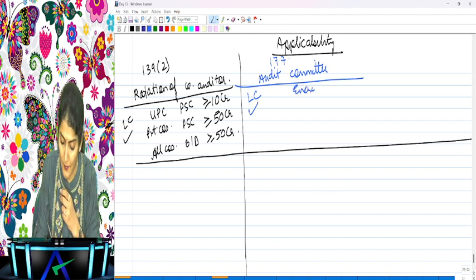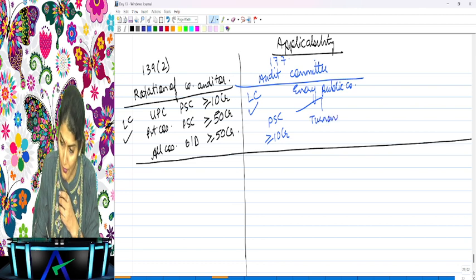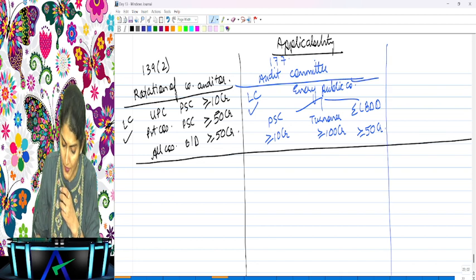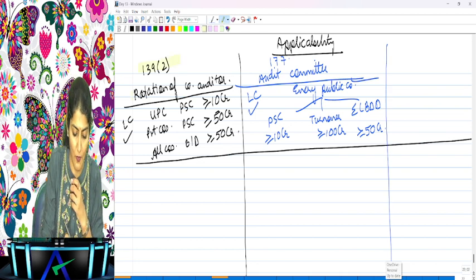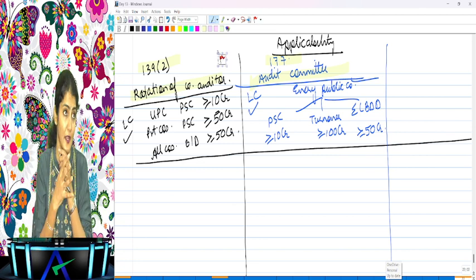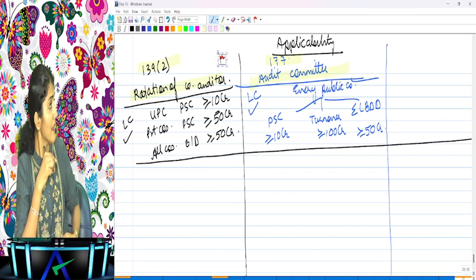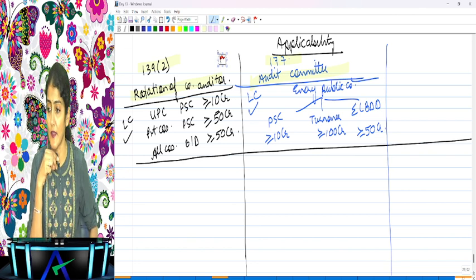Apart from listed companies, every public company having paid up share capital of more than or equal to 10 crore, or turnover of more than or equal to 100 crore, or in the aggregate the LBDD, loans, borrowings, debentures, deposits of more than or equal to 50 crore is required to constitute an audit committee of the board of directors. We are just trying to consolidate all the applicabilities that we are going to be seeing.